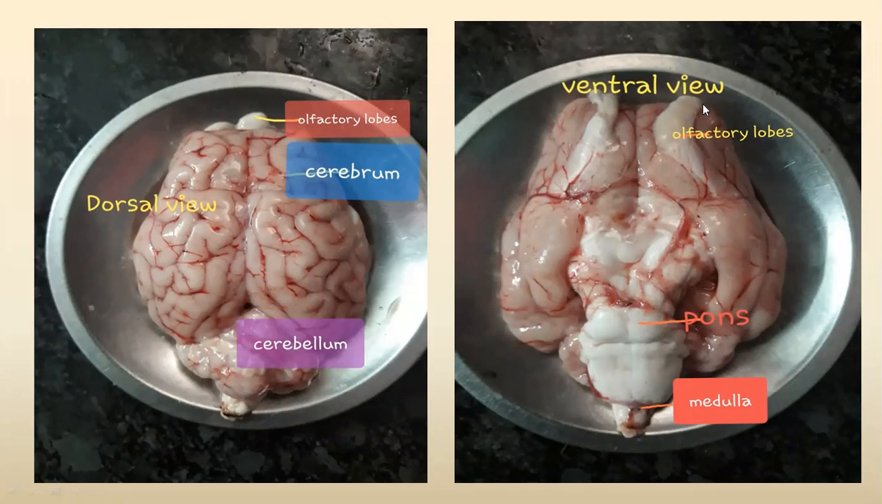Olfactory bulb is formed by two parts, olfactory lobe and olfactory tract. This is the olfactory lobe and this is the olfactory tract, together they form the olfactory bulb. And internally, the olfactory bulbs are lined by an epithelium called olfactory epithelium, which is a sensory epithelium that helps in receiving stimuli pertaining to the sense of smell. Clear?